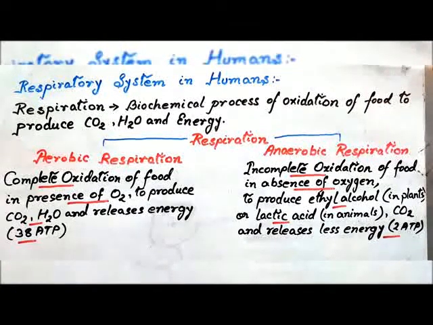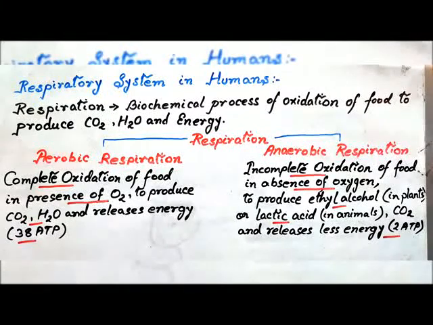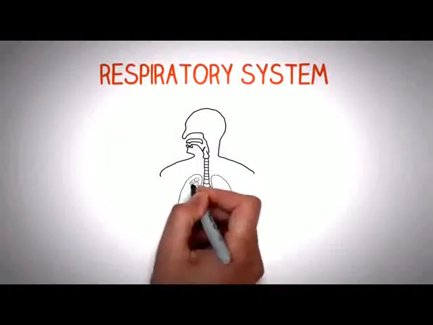In anaerobic respiration, only 2 ATP molecules are released from the oxidation of each glucose molecule. The energy released in this process is less in comparison to aerobic respiration. Anaerobic respiration also takes place in our muscles when there is a shortage of oxygen. We will study about the respiratory system.